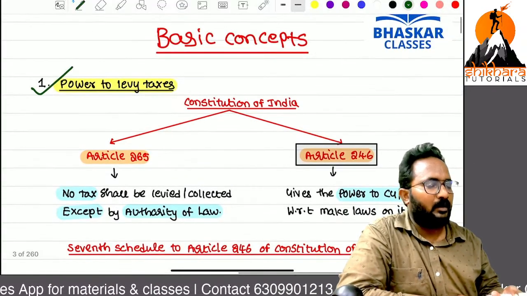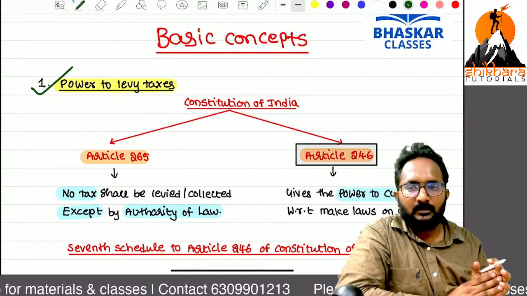So generally in India, who is levying the taxes from the public?